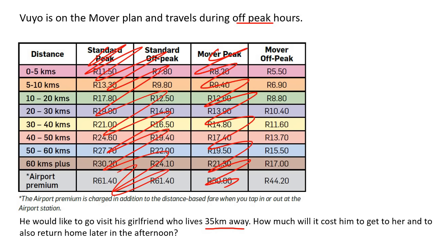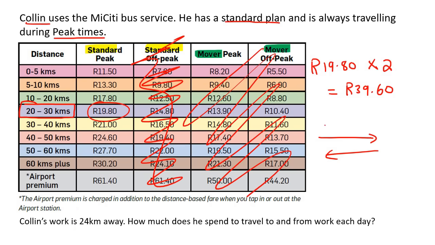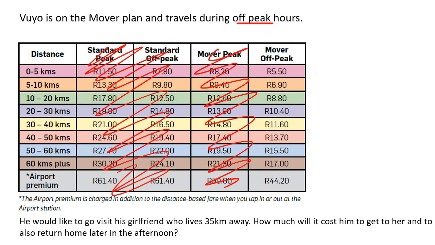Now you mustn't do this. You mustn't say 35 plus 35 is 70 and then you go to this one. No, it doesn't work like that. Just like when I showed you Colin, you mustn't say 24 plus 24 is 48, and then you go to this one. No, you've got to look each time you drive. So each time Vuyo drives, it's 35 kilometers. And then later in the afternoon, he'll get back into the bus, and then he'll go 35 kilometers again.